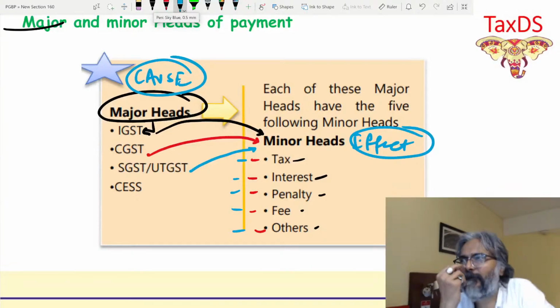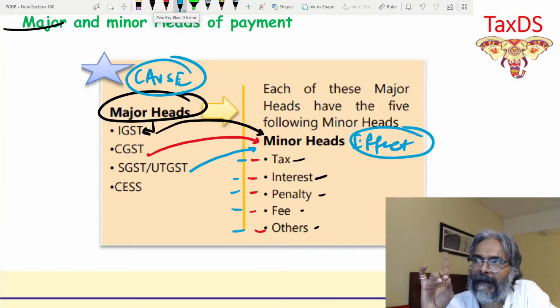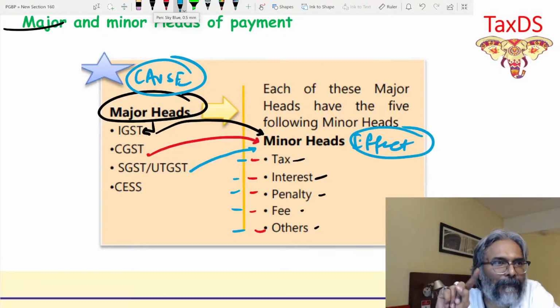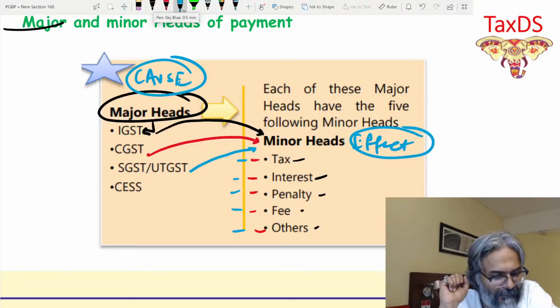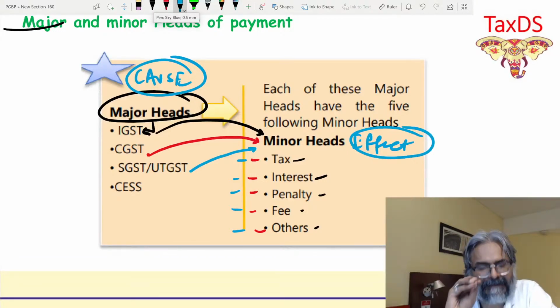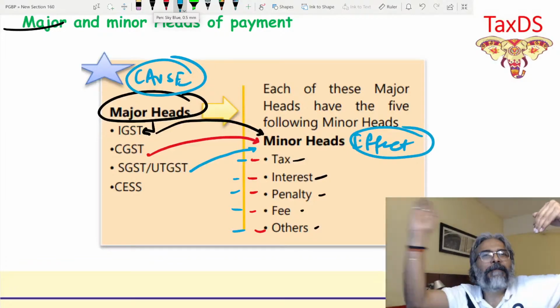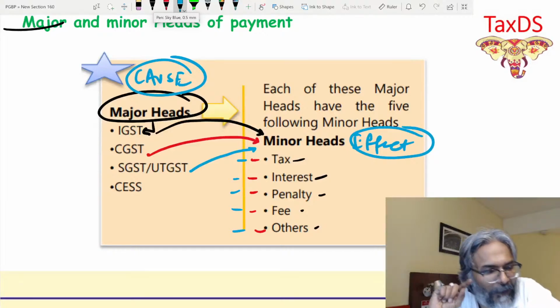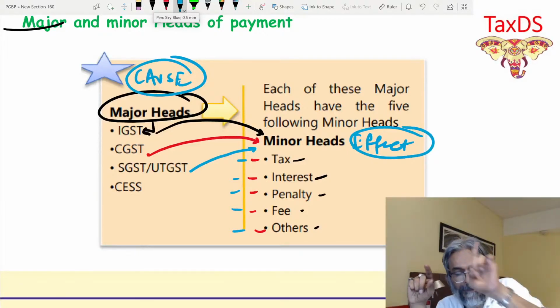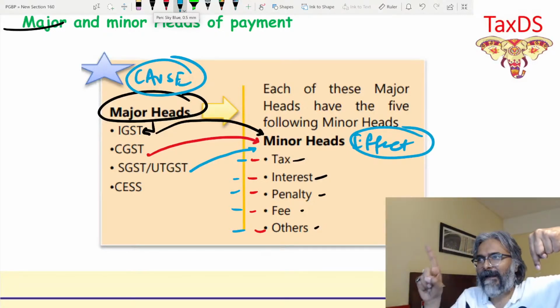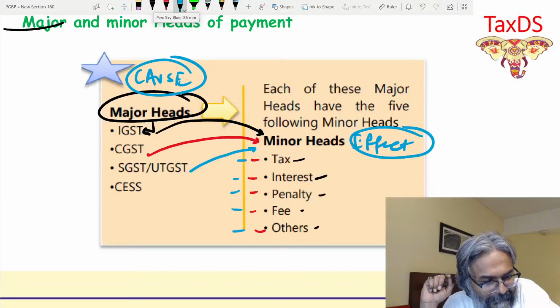So supposing, students, be careful, I made one intrastate sale, supply. And in that intrastate supply, unfortunately, I didn't raise the e-way bill. Now, I am told to pay a penalty in this context. So the major head is IGST, and now I am paying the penalty. The minor head would be IGST penalty. Because of this IGST which was there, I am ending up paying the penalty in this regard.